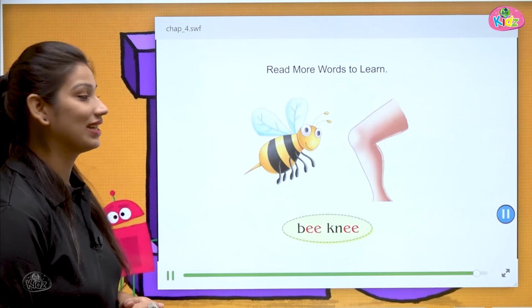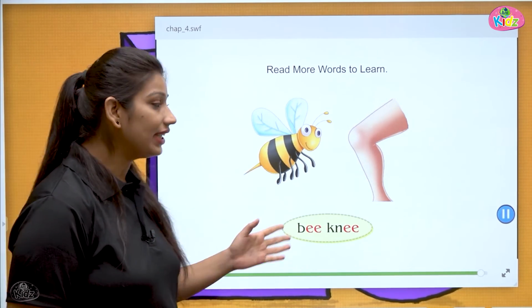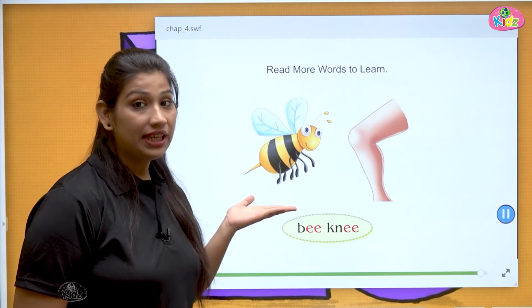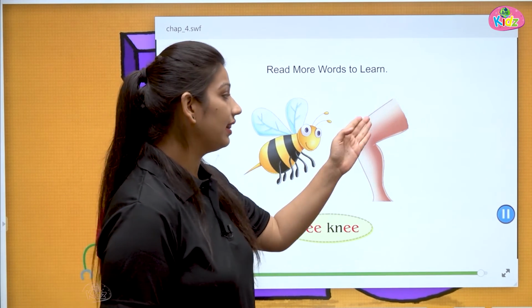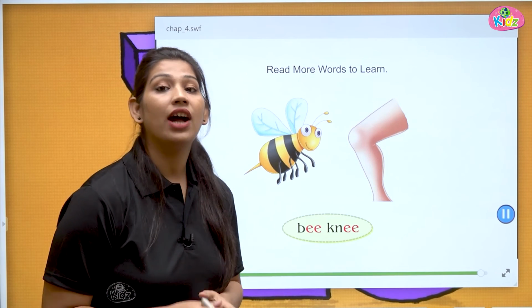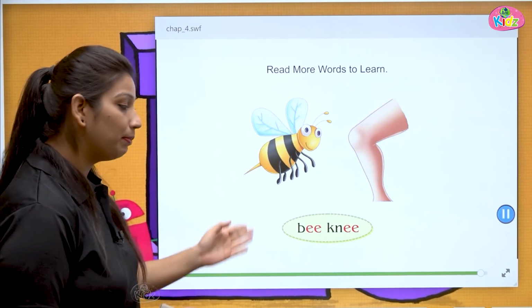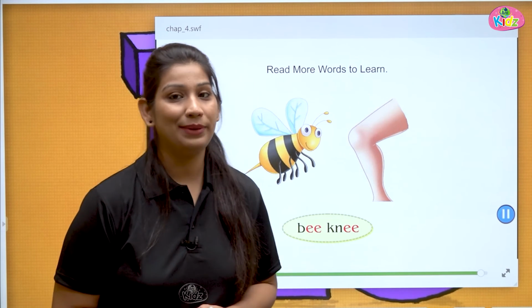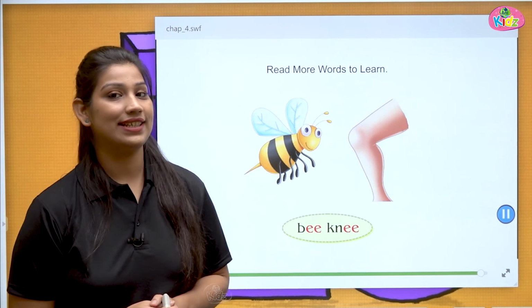Next is bee, knee. In this picture you can see a bee. A bee is an insect, and the knee is a part of our body. Bee, knee. Both produce the E sound. Bee, knee. The long E sound.